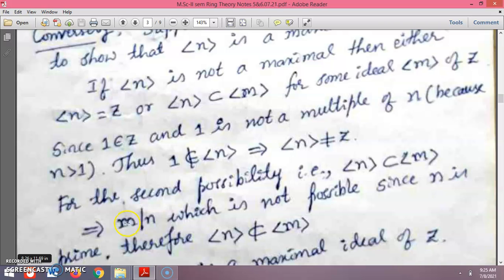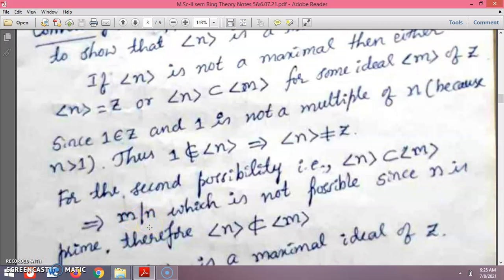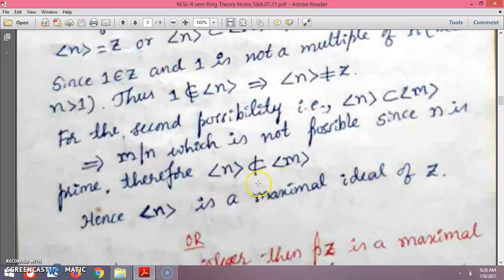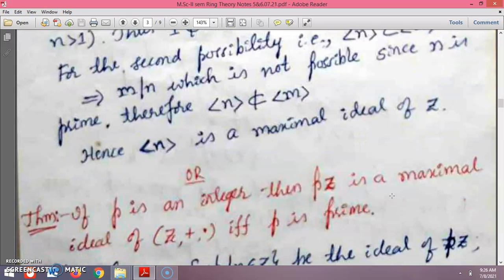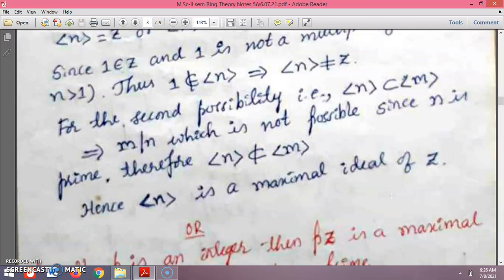Means what? Here m is this n prime, which is divisible by this m only, that ideal, which is not possible there, because that prime need not be divisible by this ideal, since m is prime. So that's why, therefore, n is not contained in this ideal. But even it is also contrary. So this n is a maximal ideal of Z, definitely. That is what we have seen, the proof of this theorem.